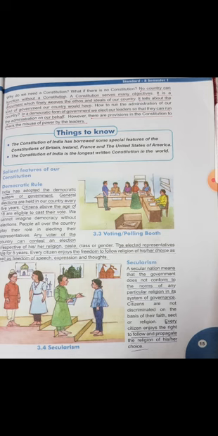Second is secularism. A secular nation means that the government does not conform to the norms of any particular religion in its system of governance. That is, secular means that no norms or particular pattern is fixed for a particular religion in the government. Citizens are not discriminated against on the basis of their faith, sect or religion. Discriminated यानी भेदभाव नहीं है. Citizens के अंदर भेदभाव नहीं रखते on the basis of faith, sect or religion.